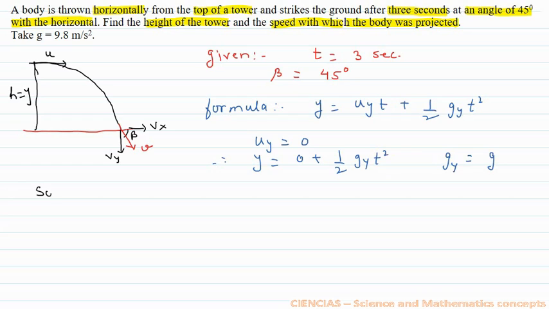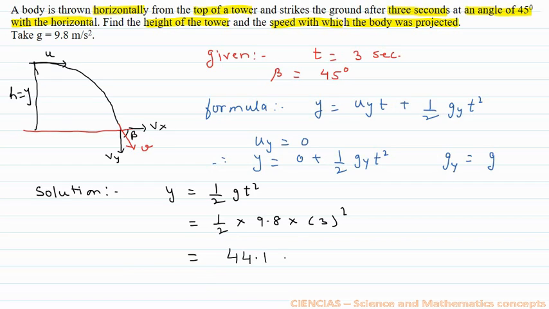So we see what will be the solution for height. Our y is equal to half g t square. Half g is 9.8, time given is 3 seconds, 3 square, and after solving this, the value of height comes out to be 44.1 meter.